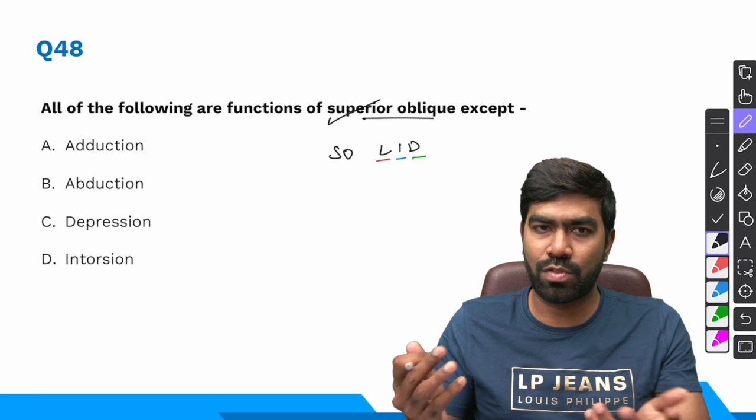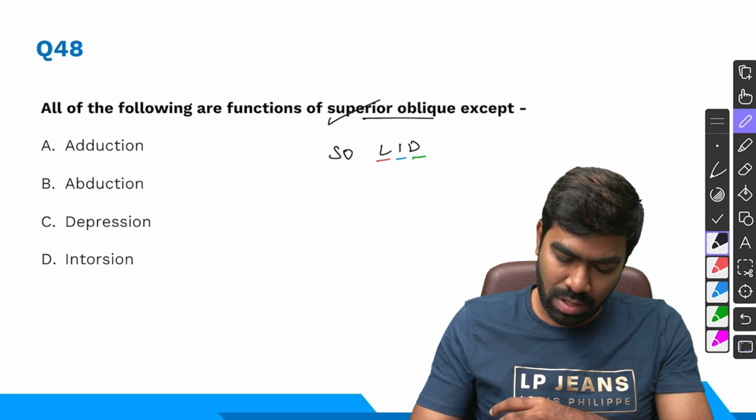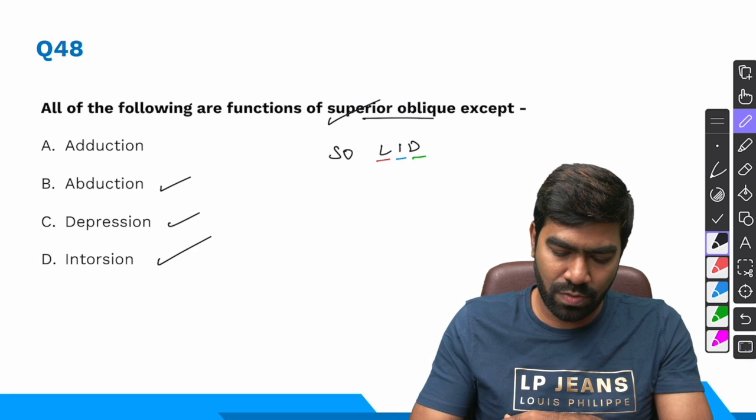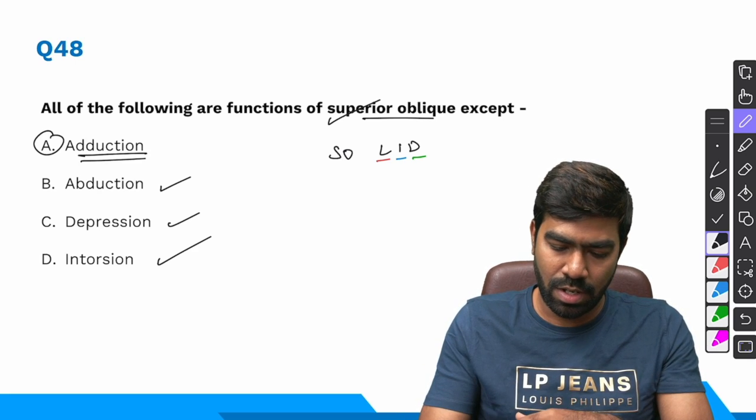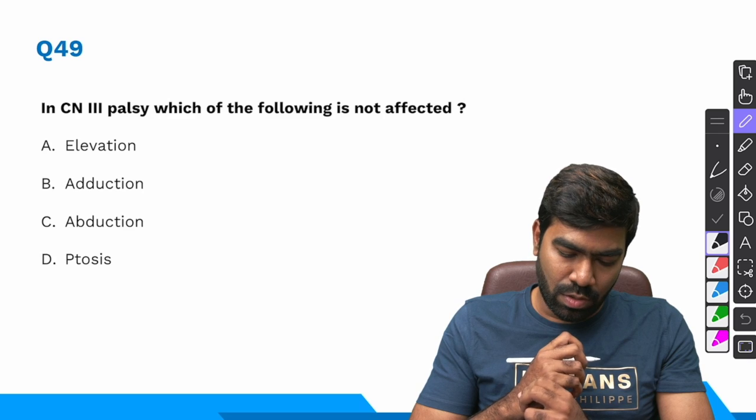Intorsion is the primary function of superior oblique though. So abduction is fine, depression is fine, intorsion is fine, but not adduction. Adduction is not a feature of superior oblique. So what about 49th question?